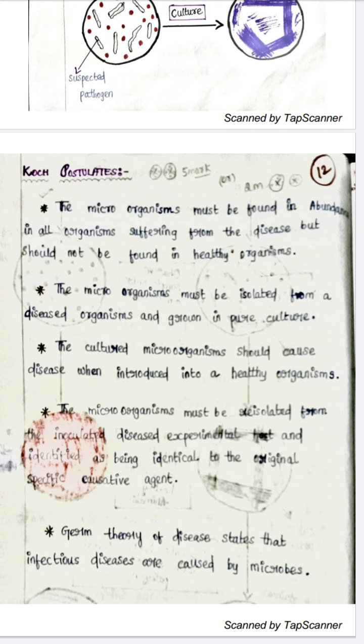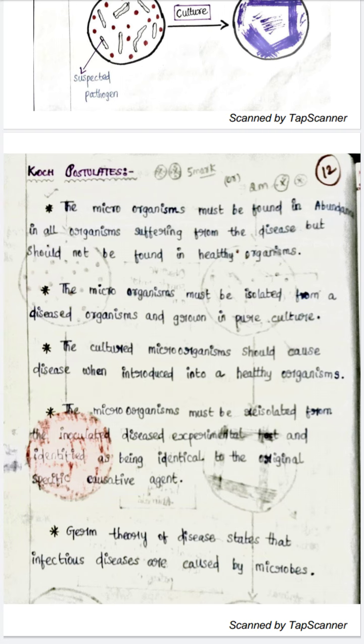So what are the rules of Robert Koch? Microorganisms must be found in abundance in all organisms suffering from the disease, but should not be found in healthy organisms. The microorganism must be isolated from a diseased organism and grown in a pure culture.